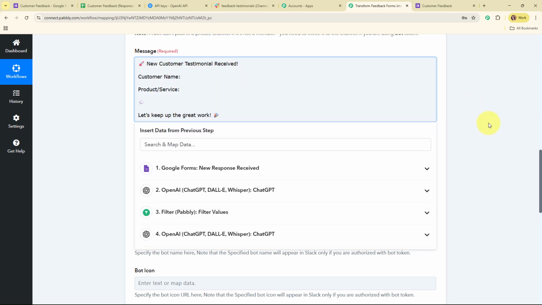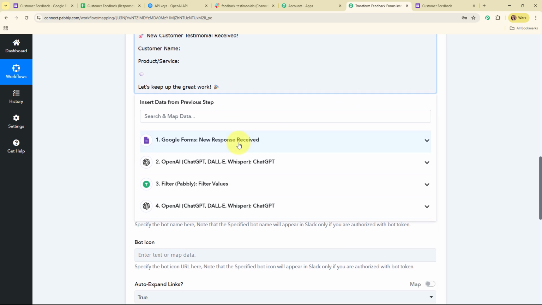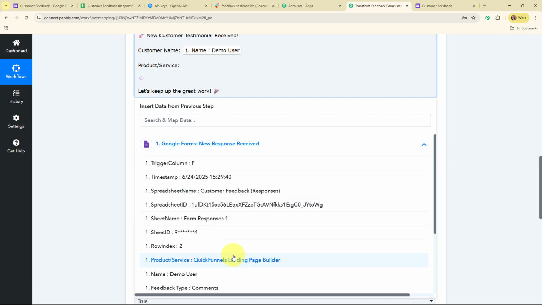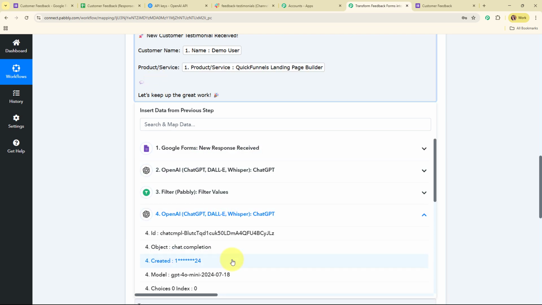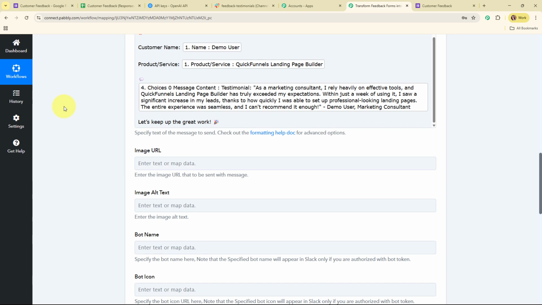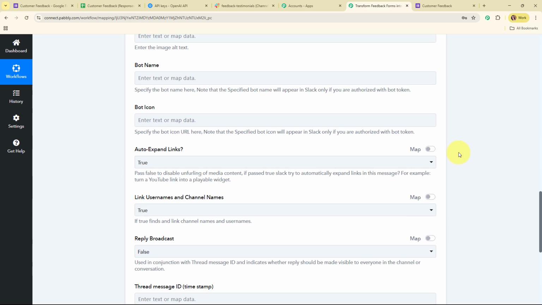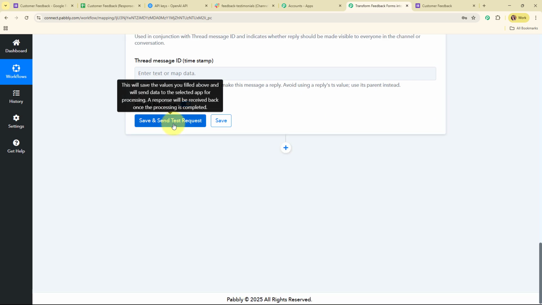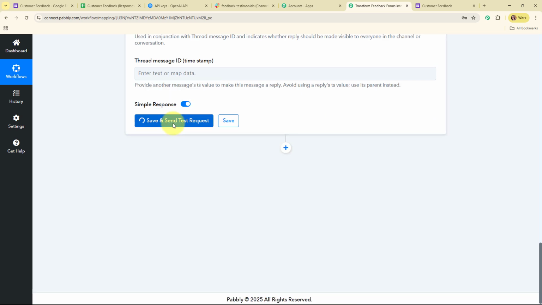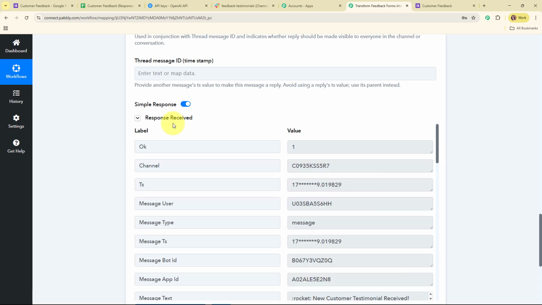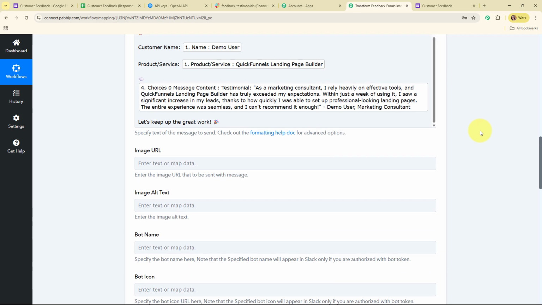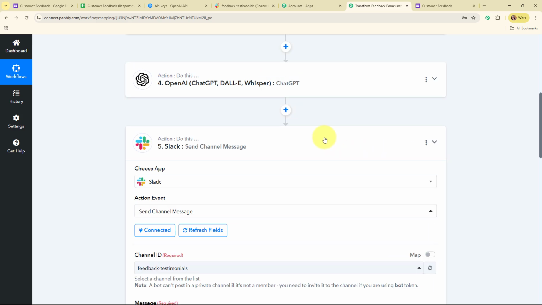Alright, so I've successfully added the message, and now I'm going to map all these details. So I'm going to map the customer name. Here I'm going to map the product and service name, and here I'm going to map the testimonial generated by OpenAI. Alright, so now here moving forward, these fields are not required fields, so I'm going to leave them blank, and now after entering all the required details I'm going to click on the save and send test request given over here. And here you can see we have received a successful response. That means we have successfully sent a new message on our Slack channel.